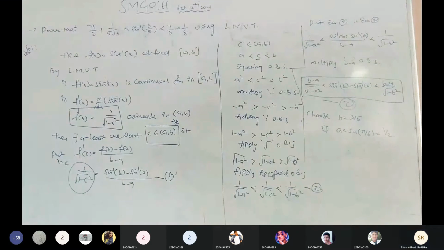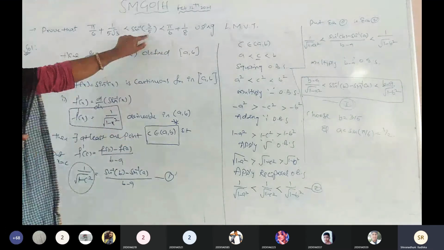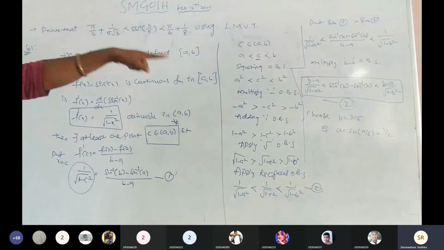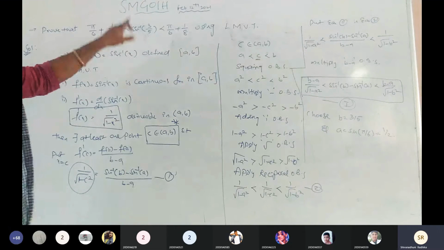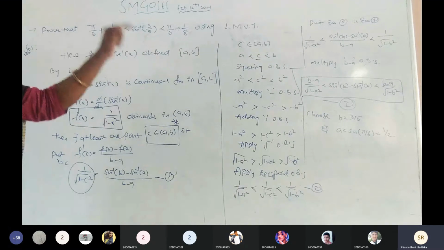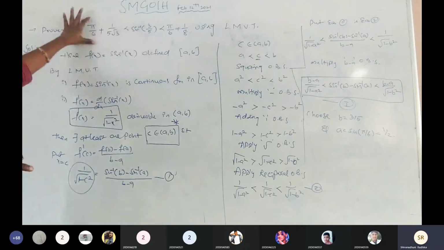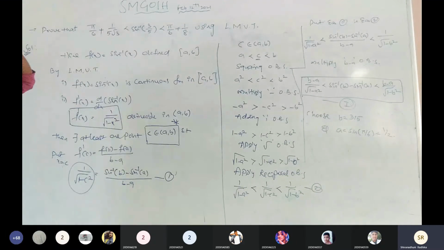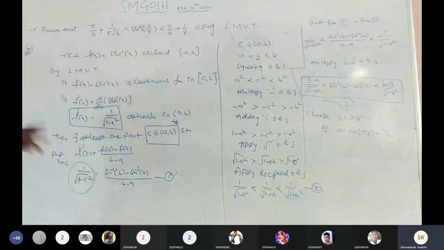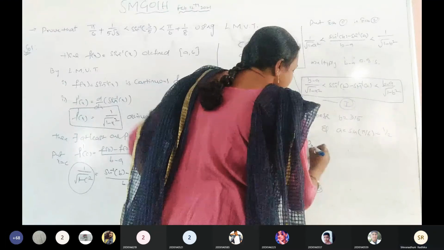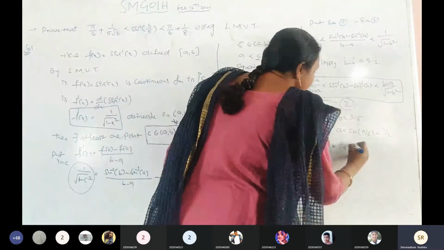Clear? Again, I am going to explain the process of choosing a comma b. In the given inequality, the middle term value is the b value as it is. And what is the a value here? Apply inverse, eliminate. What is the given trigonometric function here? Sine, basic sine you have to take. Sine of this angle you have to take. Sine pi by 6. Sine pi by 6 is nothing but sine 30. Sine 30 is 1 by 2. Is it clear? Now we are going to substitute those values in the Roman number 1. Put a comma b in Roman number 1.